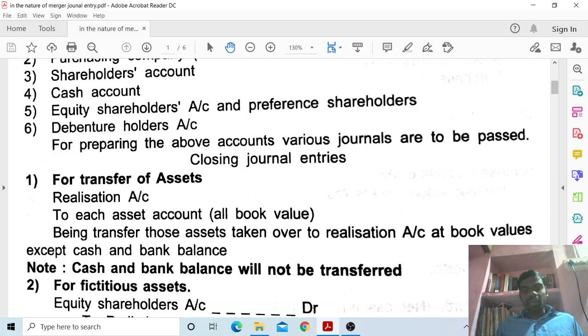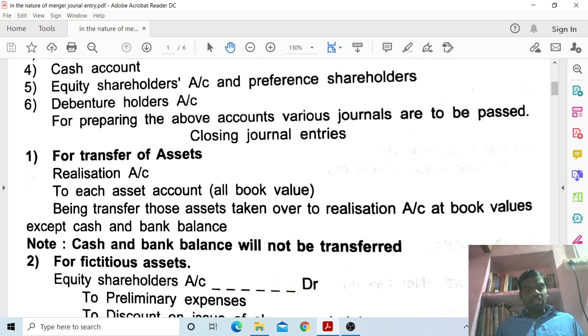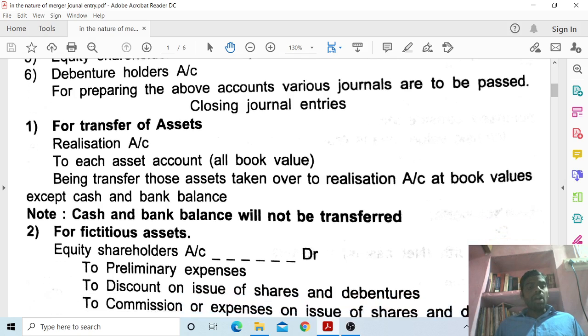Closing journal entries of a transferor company. First one, journal entry for transfer of assets. Realization account debit to each asset account. We have to take all the book values of the assets. Narration: being transfer of those assets taken over to realization account at book values except cash and bank balance. You have to note that cash and bank balance will not be transferred.